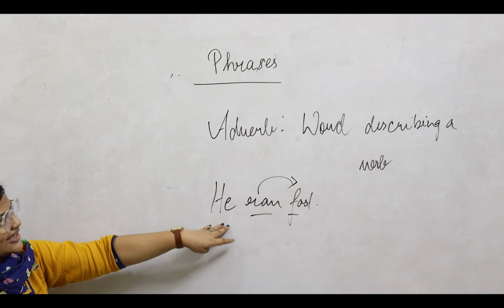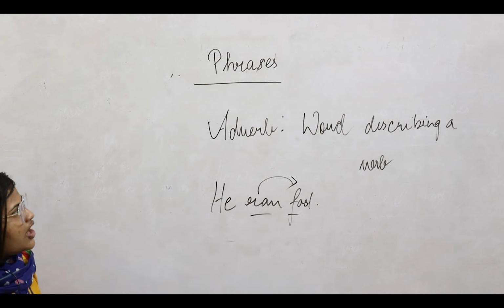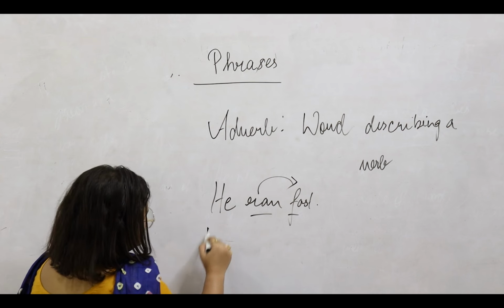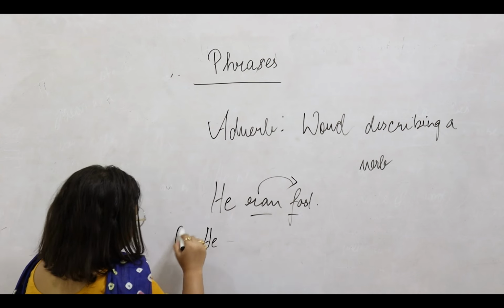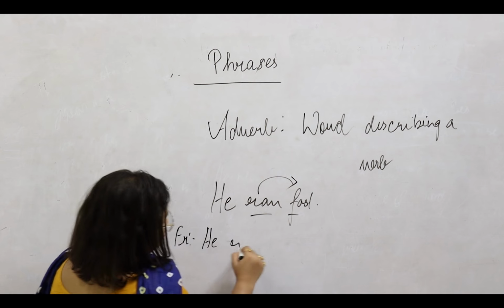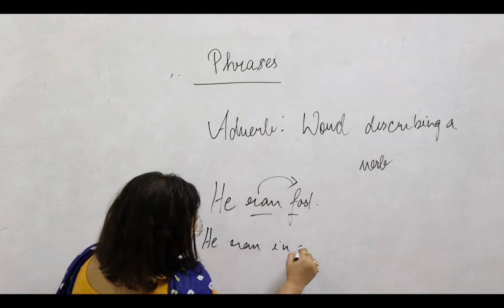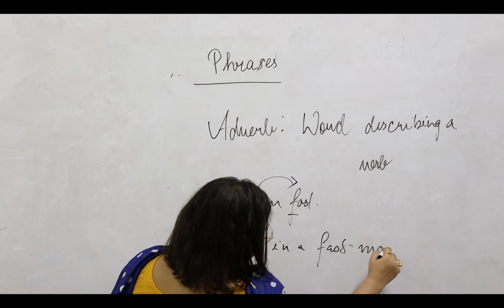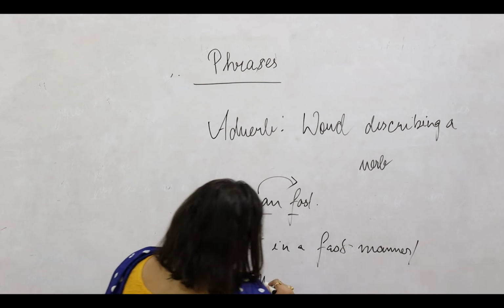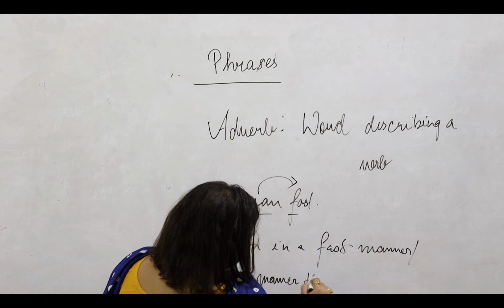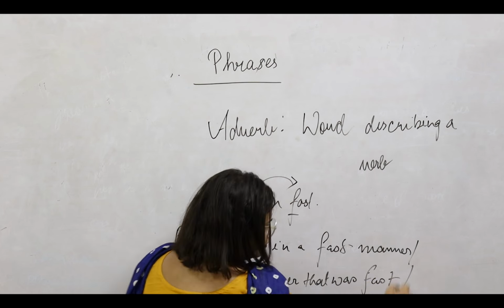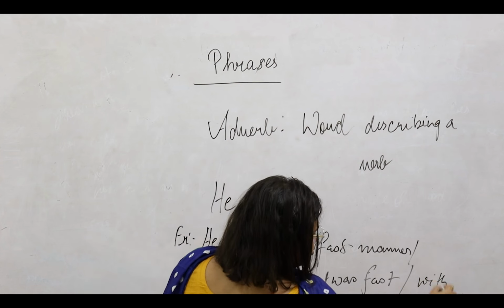So if we have to say he ran fast, and replace this with an adverb phrase, we can say he ran in a fast manner, or a manner that was fast. Or a little away from it, we can say with great speed.